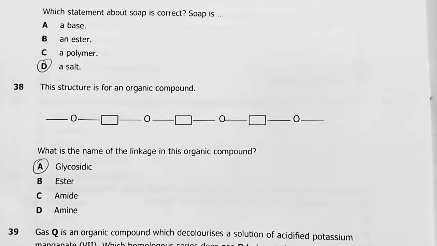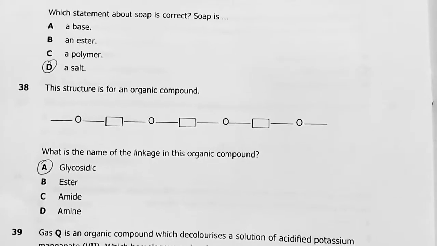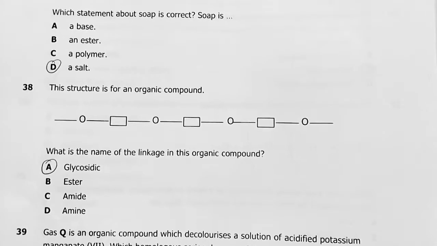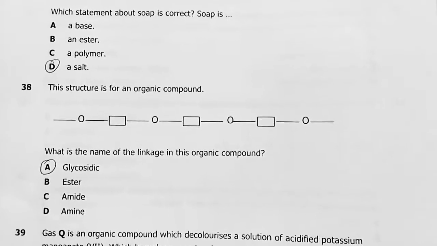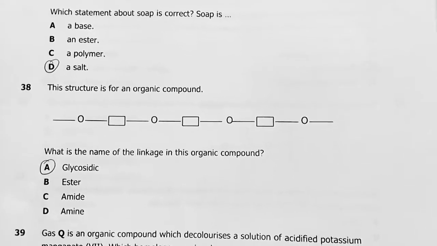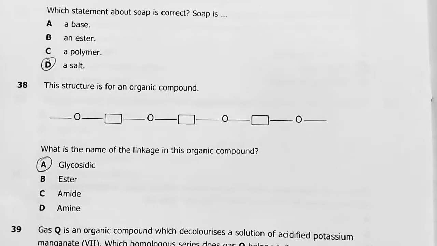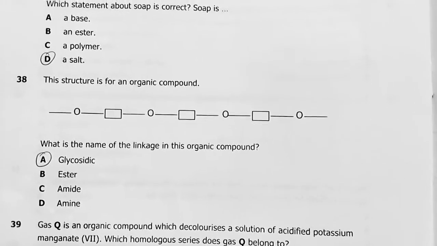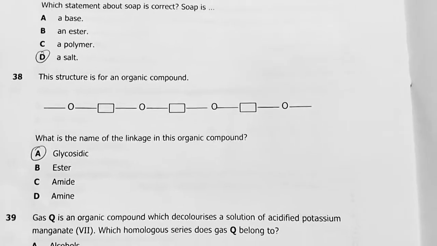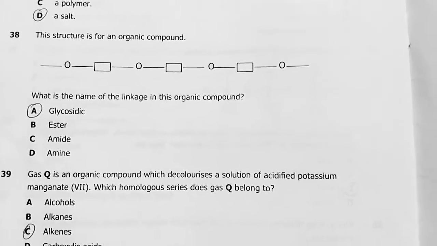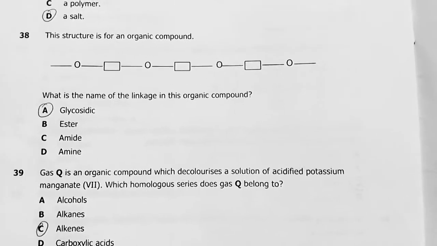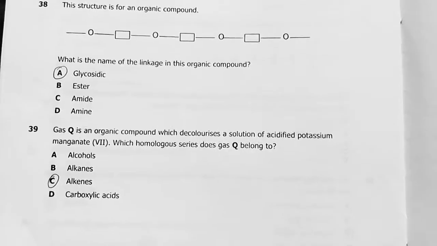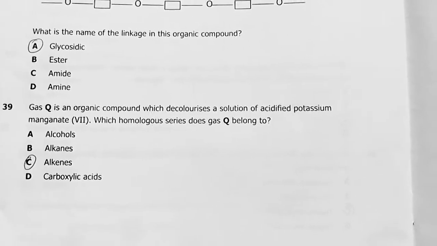38. This structure is for an organic compound. Which is the name of the linkage in this organic compound? Glycosidic. This is more like a chain of glucose. Ester is for lipids. Amide is for proteins, okay, and other synthetic polymers. Amine, that's a group, an amine group. The answer is a glycosidic bond or linkage.